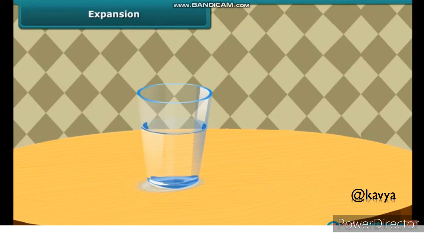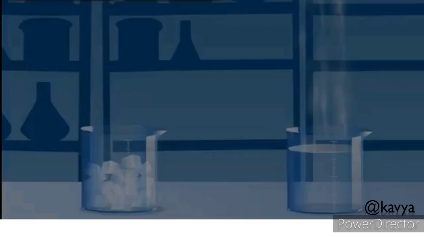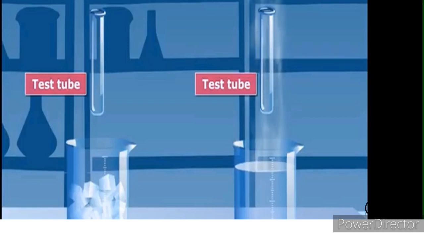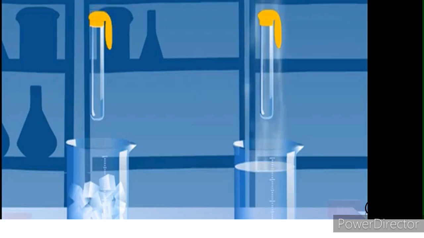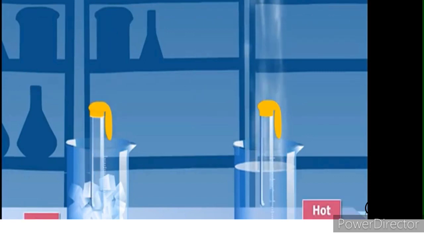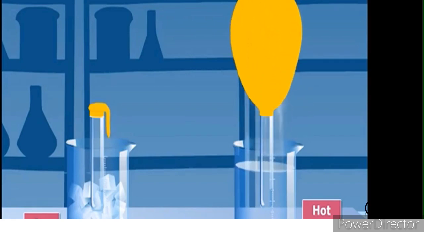Students, now we see expansion and contraction in gases. We take two test tubes and place a balloon on the mouth of each test tube. Put one test tube in a pan of hot water and the other in a pan with ice. Observing carefully, the balloon on the test tube in hot water begins to inflate.